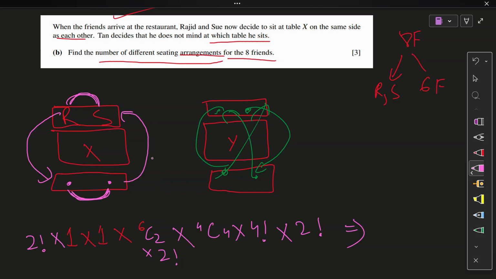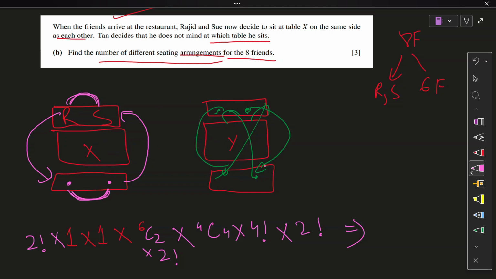Now, everything on this table is done. Moving to this table, four people left, four people seated, and they can move about their own position. So that's a 4 factorial. No condition on this table. We cannot change tables, right? So Y has nothing to do with X.